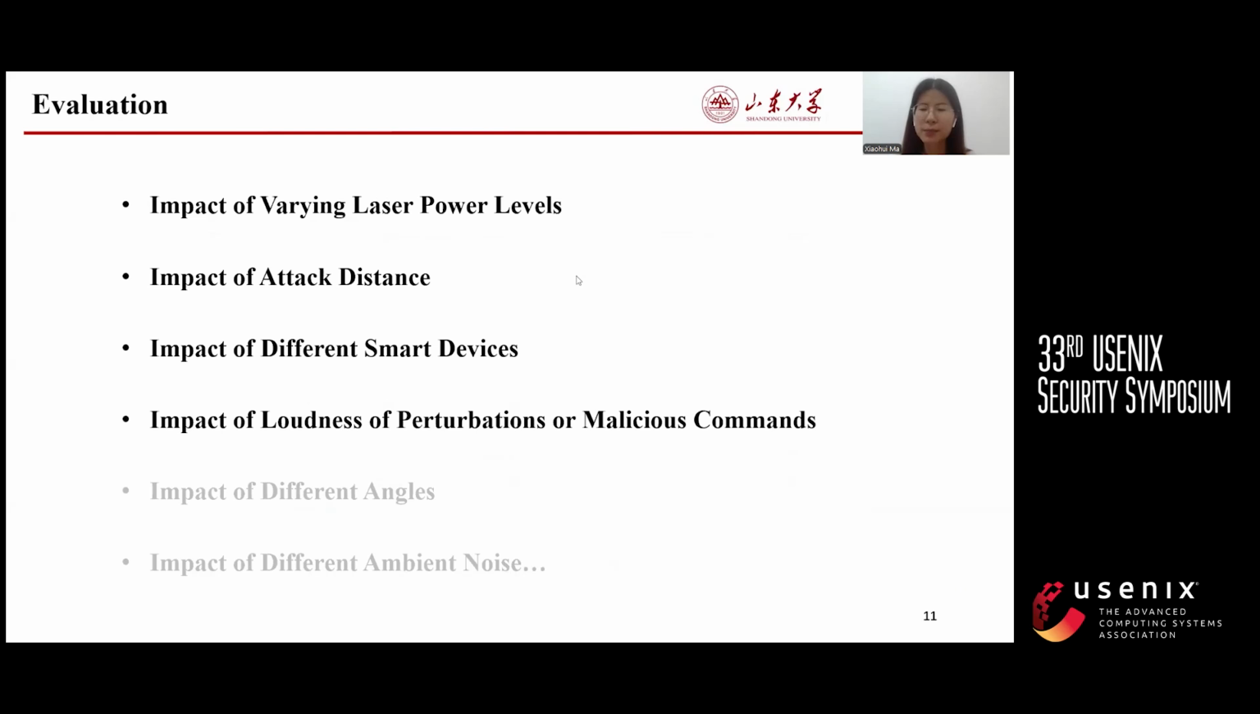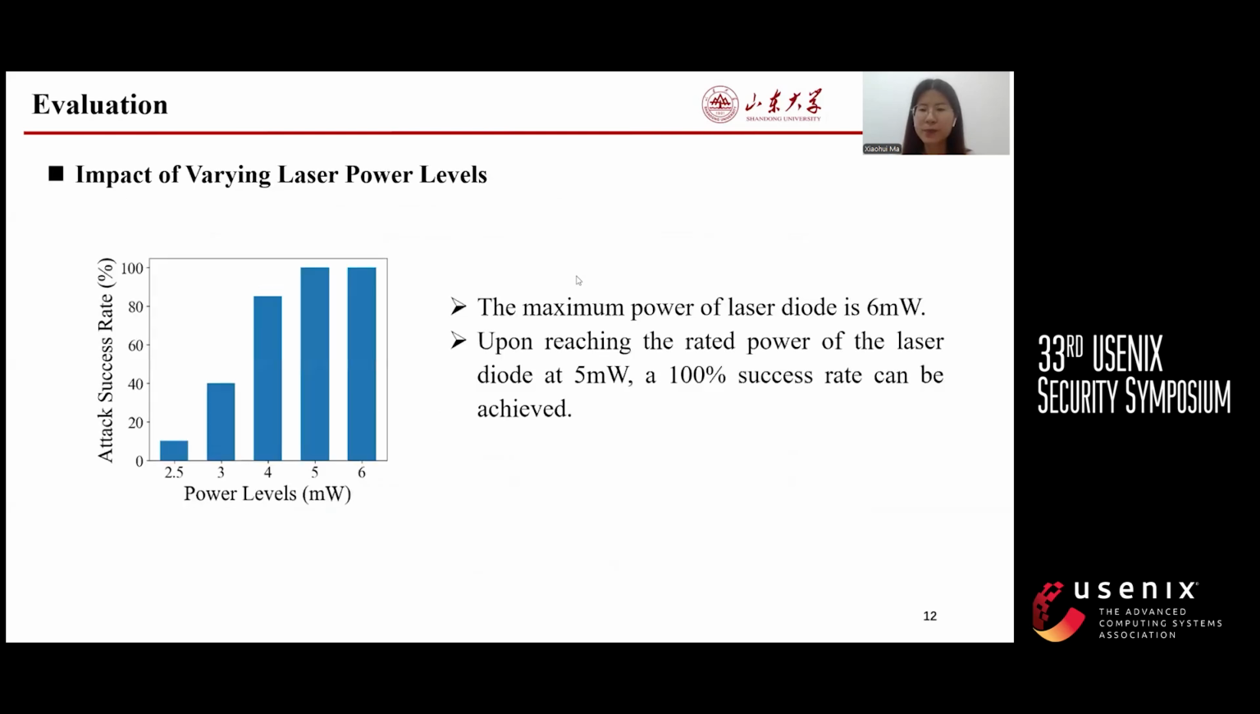Now I will show some impact factors on LaserAdv. The first one is the impact of varying laser power levels. We employ a laser power meter to measure the maximum power of the laser diode at 6 milliwatts. When the power is 2.5 milliwatts, the attack becomes effective, but the success rate is only 10%. As the power gradually increases, so does the success rate. Upon reaching the rated power of the laser diode at 5 milliwatts, a 100% success rate can be achieved.